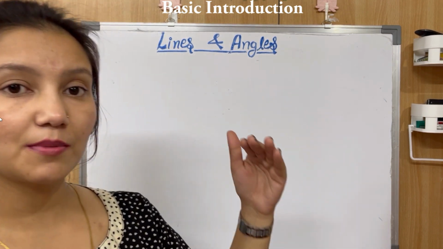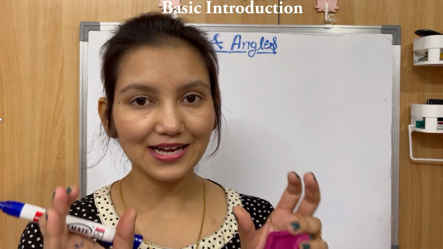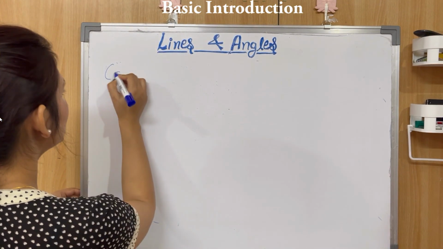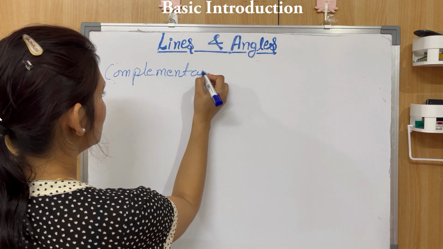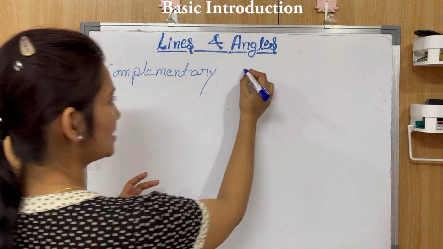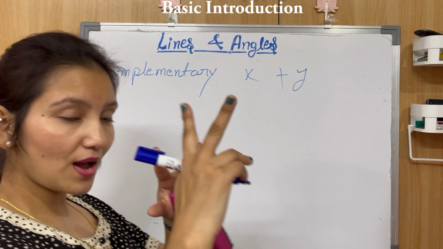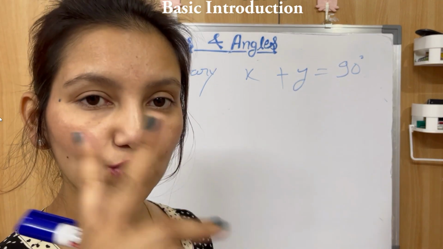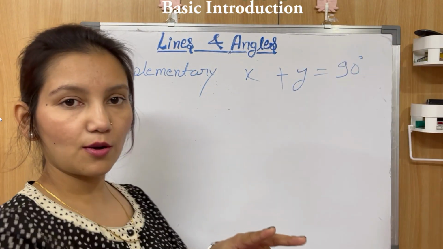Okay. So let's talk about complementary angles. Complementary angles are a pair of angles whose sum is 90 degrees. When the sum of two angles, let's say one angle is x, one angle is y, is 90 degrees, then we say these two angles are complementary.